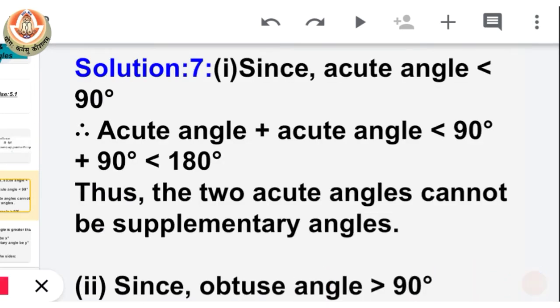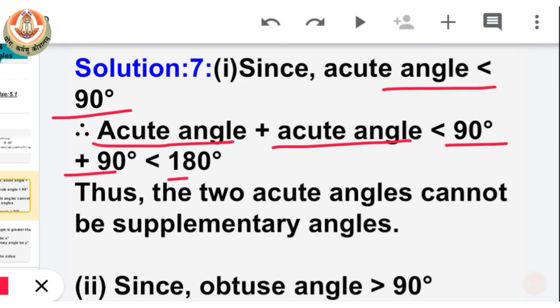Since we know that an acute angle is less than 90 degrees, if we add two acute angles, the sum should be less than 90 plus 90. When we add 90 plus 90, it will be 180. So when we add two acute angles, the sum should be less than 180 degrees. Thus two acute angles cannot form supplementary angles.